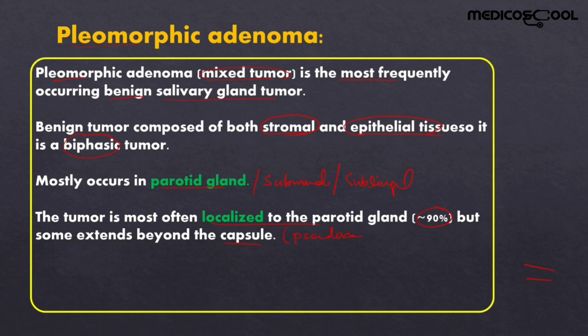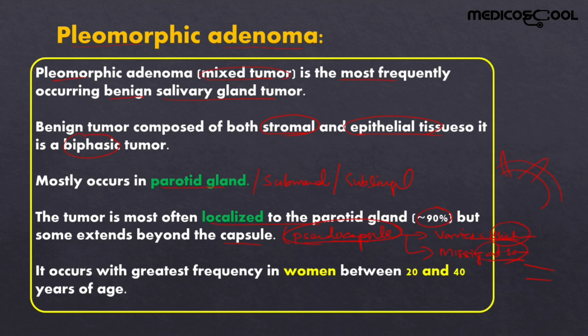So this tumor may extend into the adjacent tissue due to the pseudocapsule. It is called a pseudocapsule because the capsule varies in thickness and is also missing at some points.